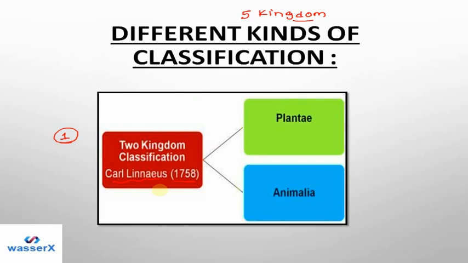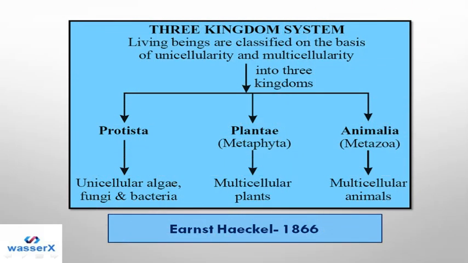So in this classification system, we classified organisms in just two kingdoms. First is Plantae and second is Animalia. There were no other groups like Protista, Monera, fungi, nothing. He classified all the living organisms in just two parts, that is Plantae and Animalia. So this was the first classification.